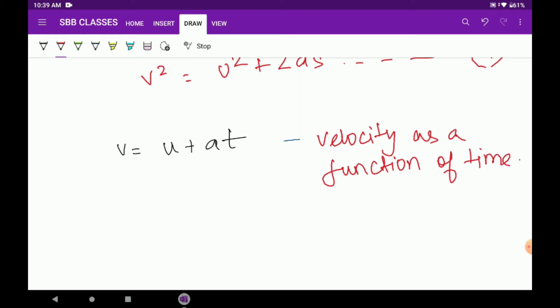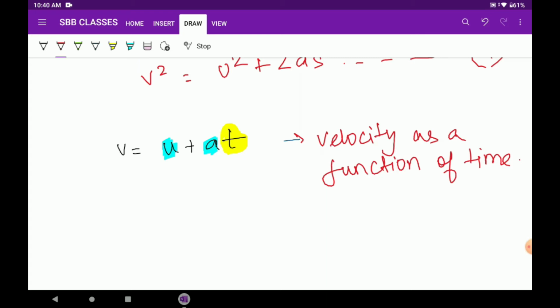Why do I write this? Because in this equation the entire value depends upon t. See, acceleration is constant. The initial velocity will also be constant, but time is something which is changing in this equation. Hence, velocity here is a function of time.